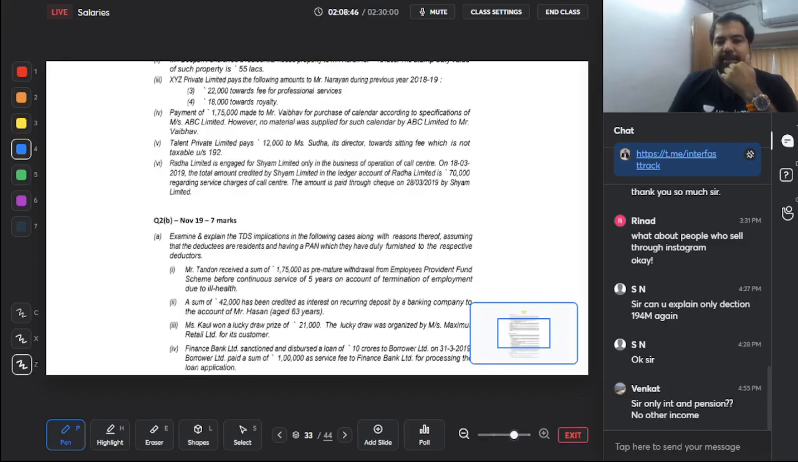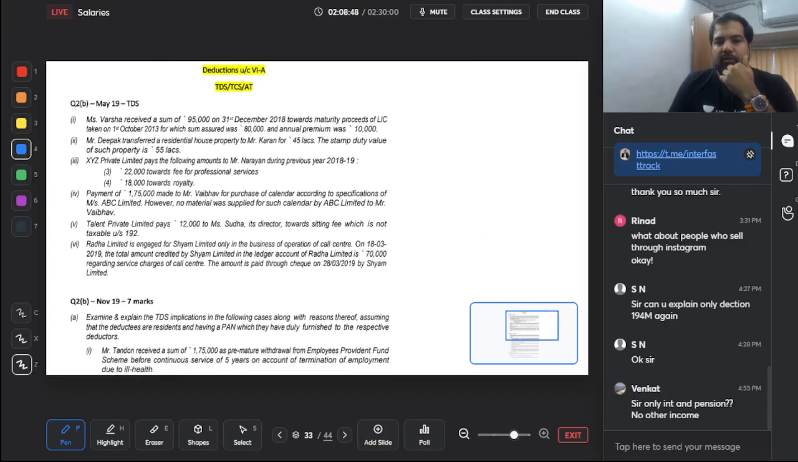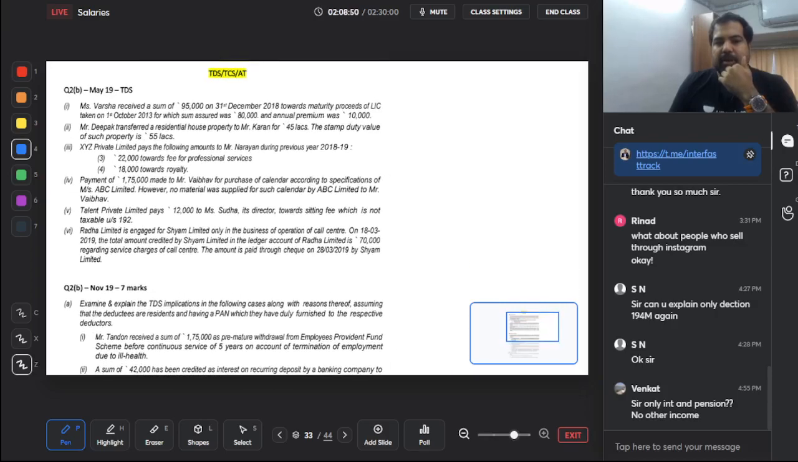Every year, guys, there are TDS questions for 6 or 7 marks. The first question is May 19, on the screen. Please solve it. I want three answers here. One, is there TDS? If yes, then which section and what is the amount? Over to you all. You get 3-4 minutes. There are 6 parts, so you get 3 minutes to discuss this. Over to you all, and then we will discuss it together.